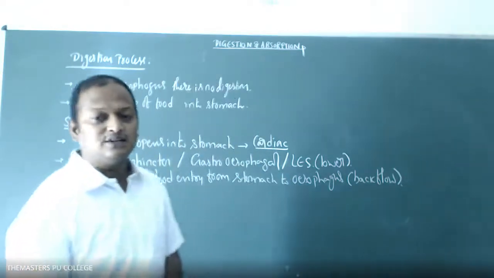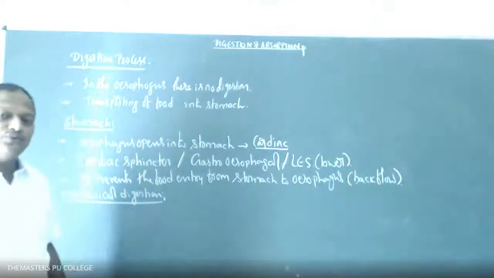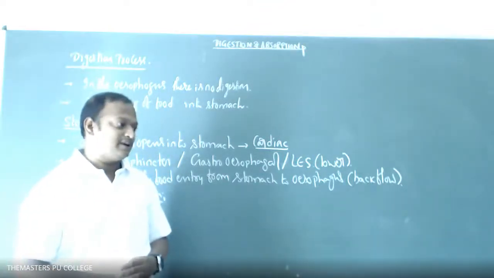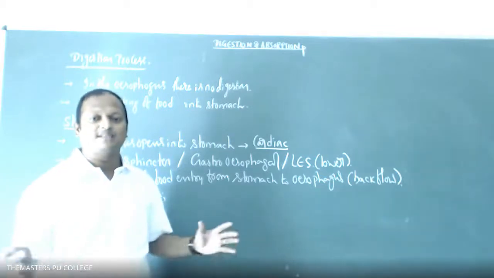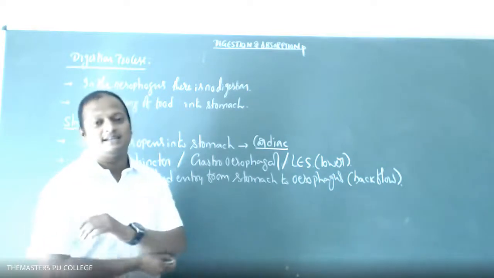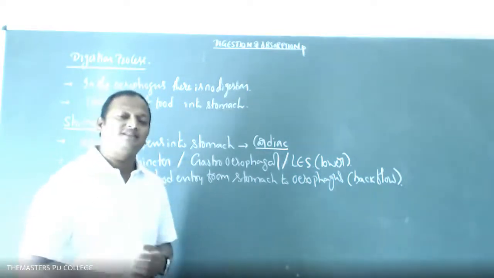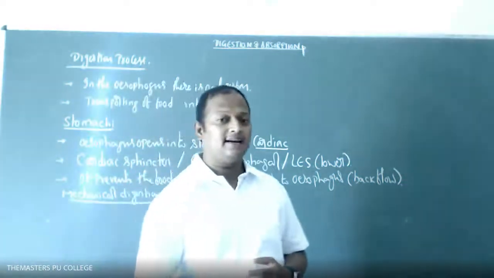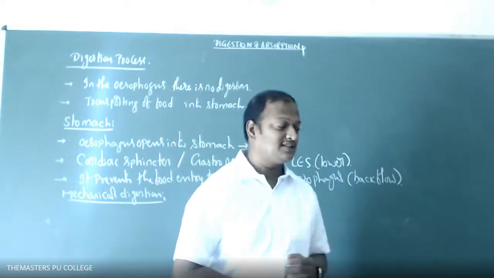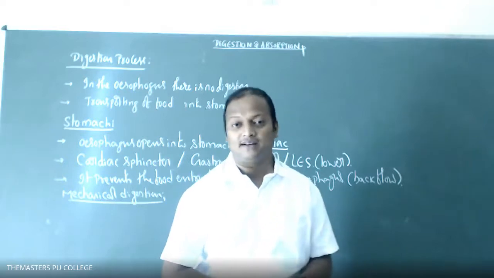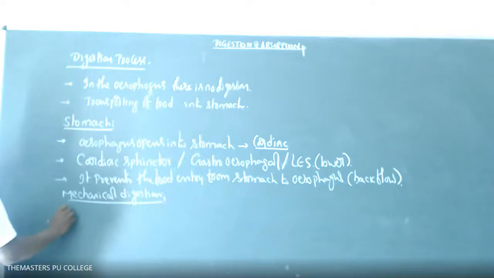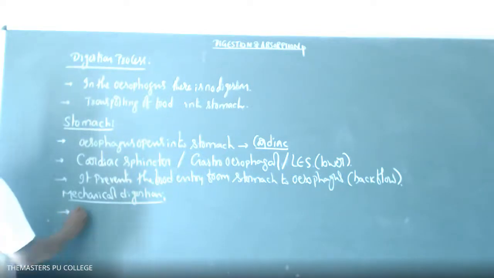Okay, students. So mechanical digestion is what? Food stays up to 4 to 5 hours only in the stomach, right, students? By the muscular movements of the stomach, the food is completely mixed. The process of mixing and churning takes place, and it is completely mixed with the help of different types of gastric juices. Further, it reaches the region of the intestine. So write down the mechanical digestion process in the region of the stomach.